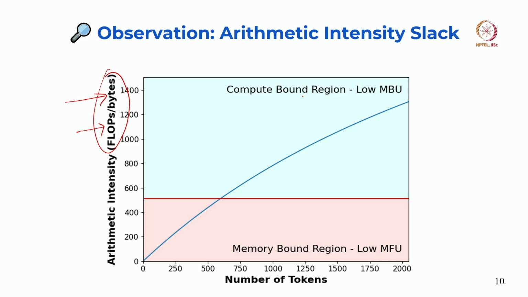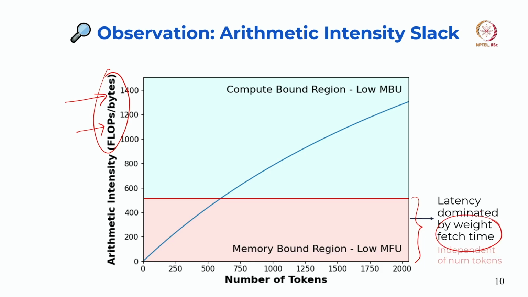If we increase the number of tokens, then remember, when we are in this part of the curve, the latency is dominated by the weight fetching time. So, that means we are not performing much computation, but we are accessing a lot of data, a lot of memory. That access, or the latency, is dominated by the weight fetching time, right.